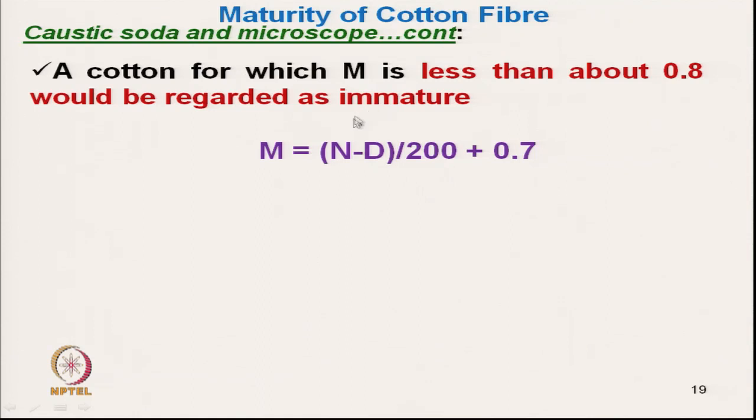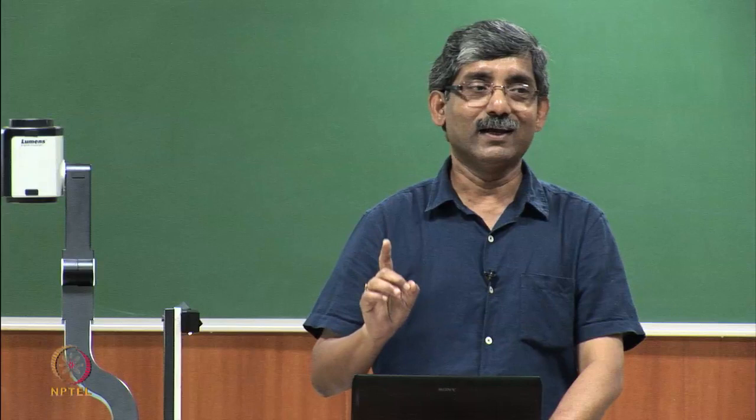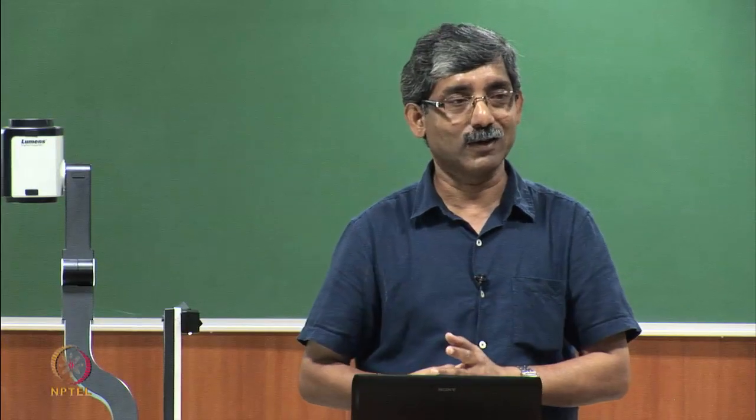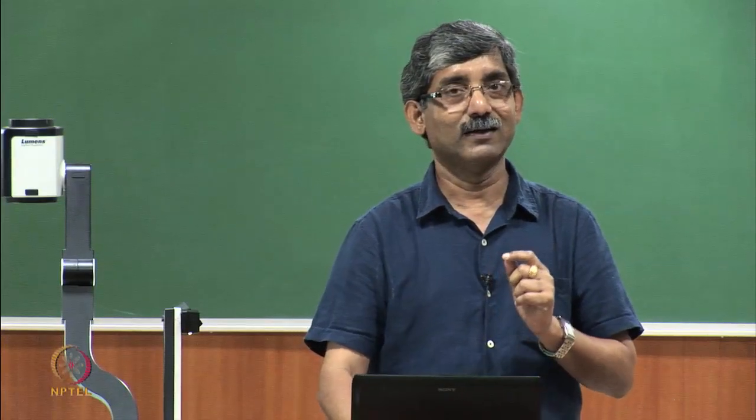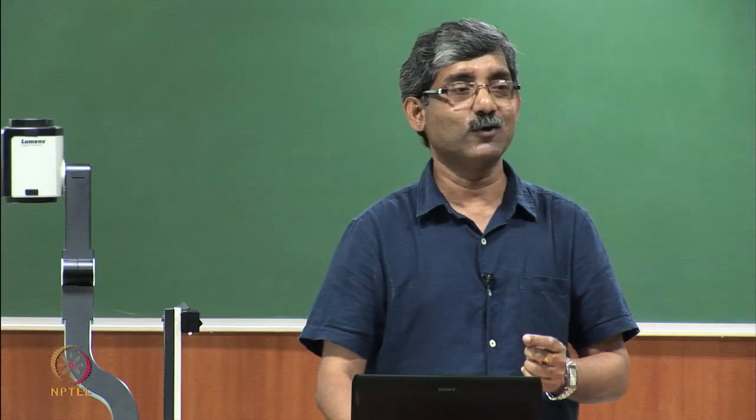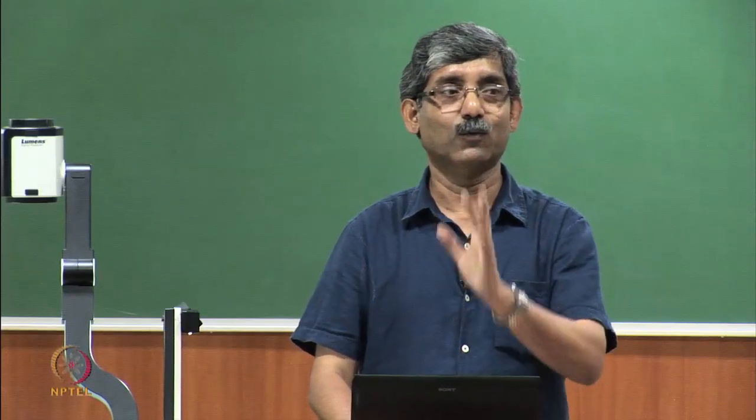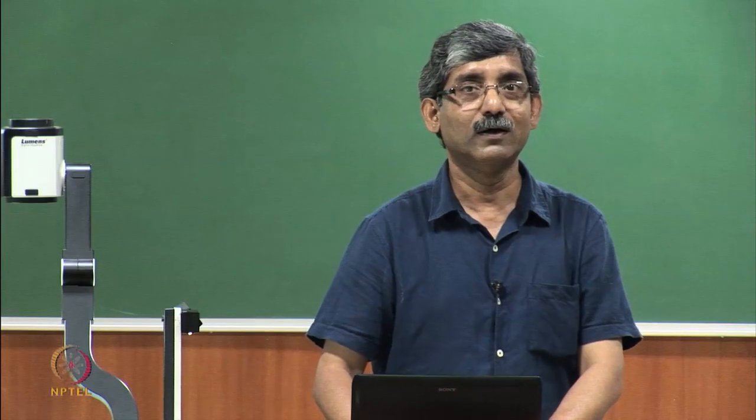So 100 divided by 200 is 0.5, and 0.5 plus 0.7 is 1.2. That means when all the fibers are mature, the maturity ratio will be 1.2.